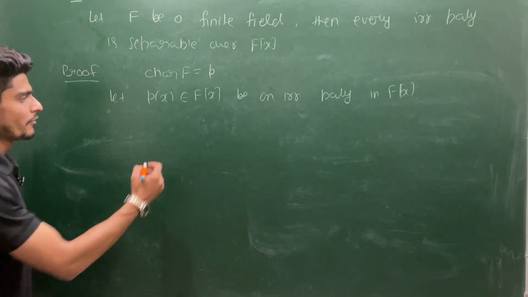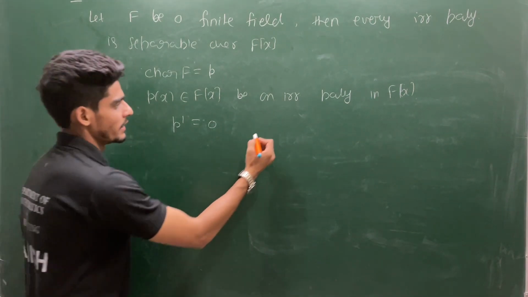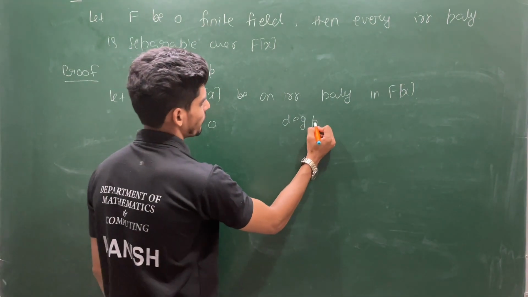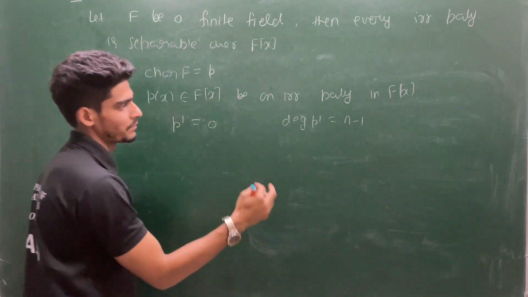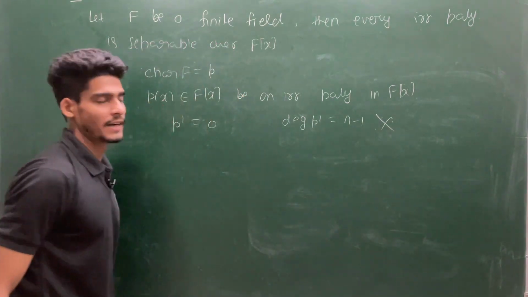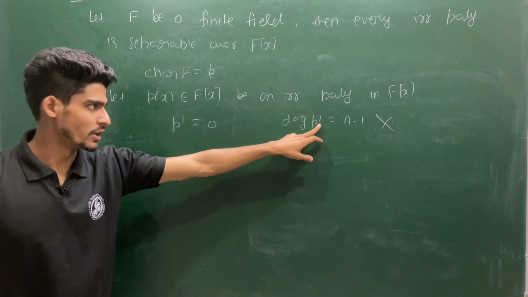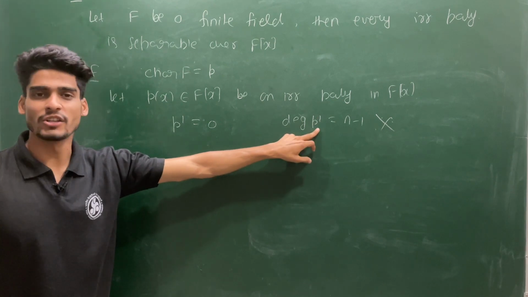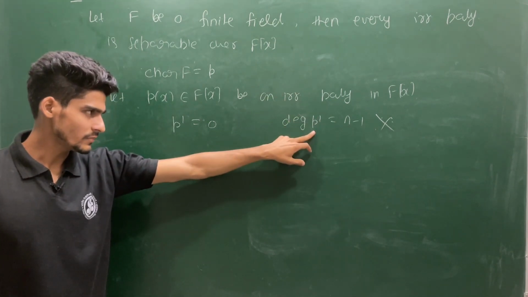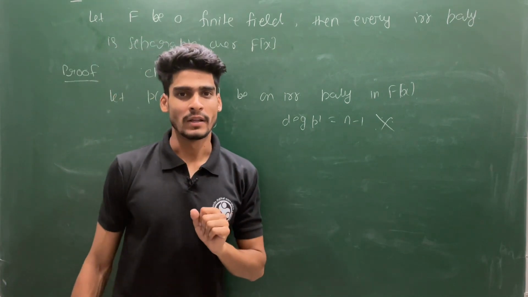Your problem is when your p' is completely 0, because here you cannot say the degree of p' will be n minus 1 exactly. That is not necessarily always the case in finite characteristic. Your problem occurs when your p' vanishes completely. If it does not vanish completely, say the degree of p' is some natural number,